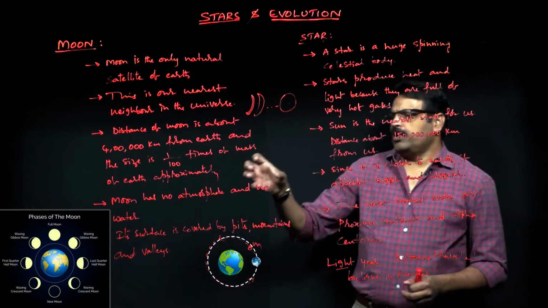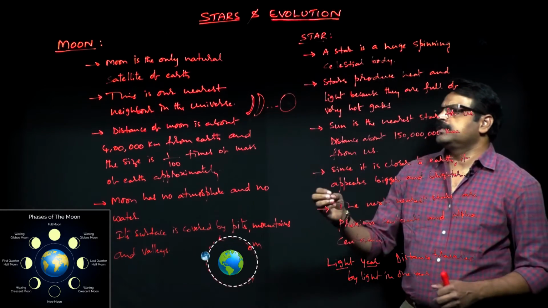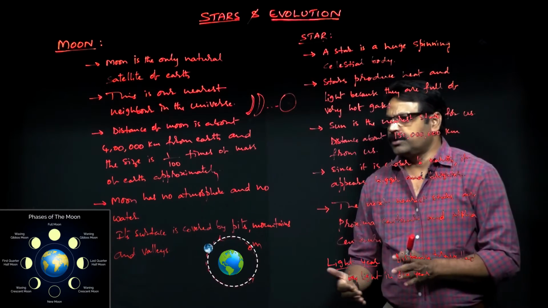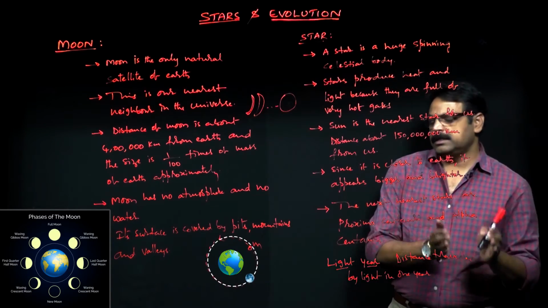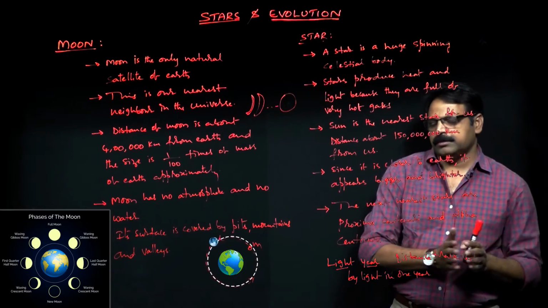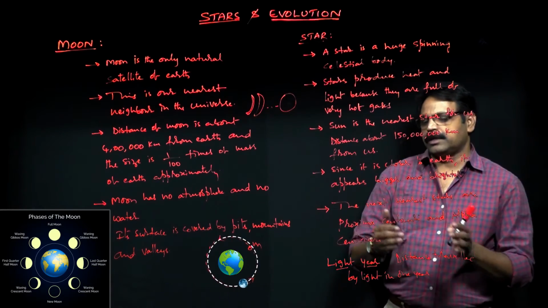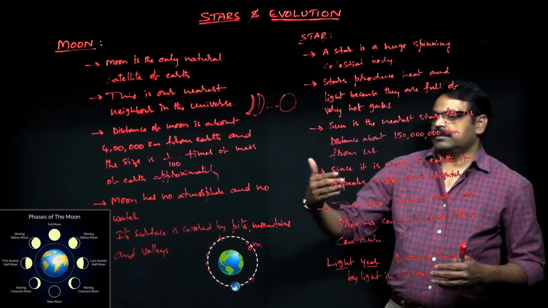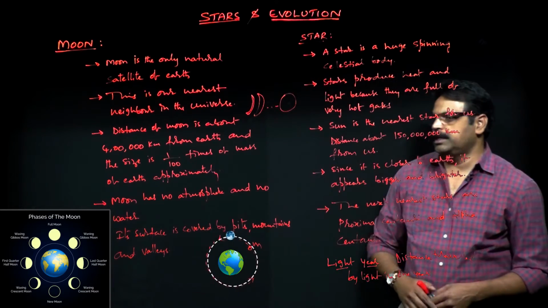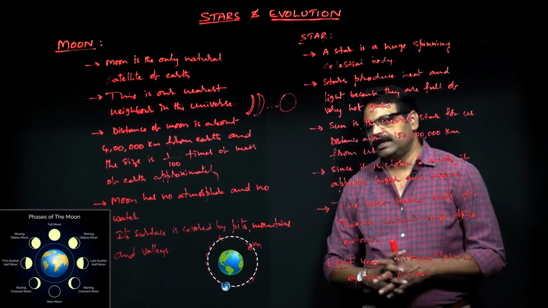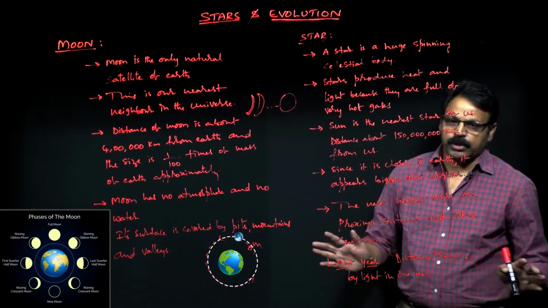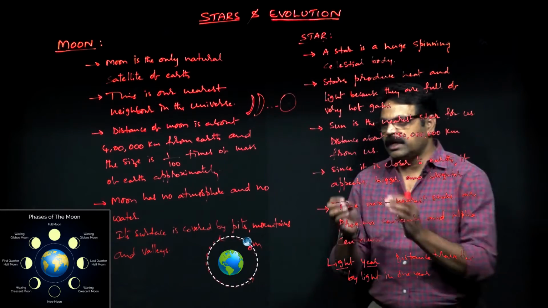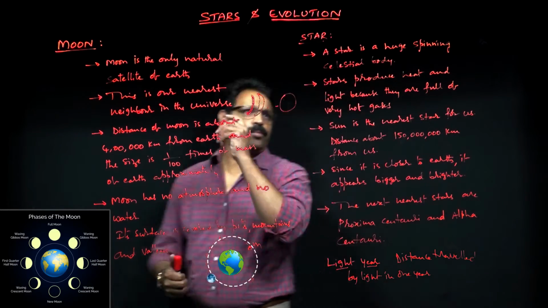So the key points you need to remember are: moon is the only natural satellite of earth and it is the nearest neighbor for us, and its mass is around 1 by 100 times. That means it's very small compared to the mass of the earth, and the distance is around 4 lakh kilometers, and moon doesn't have any atmosphere on it and no water, and its surface is made of mountains and valleys. So these are the key points which you need to remember about the moon.